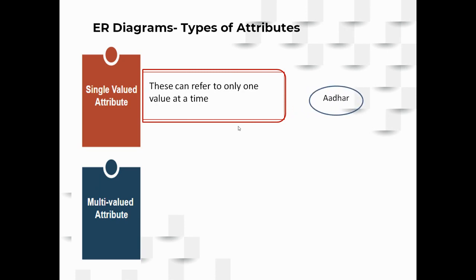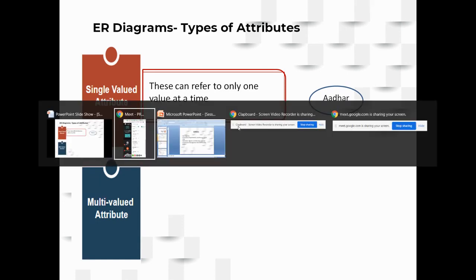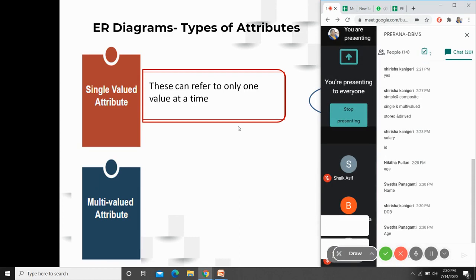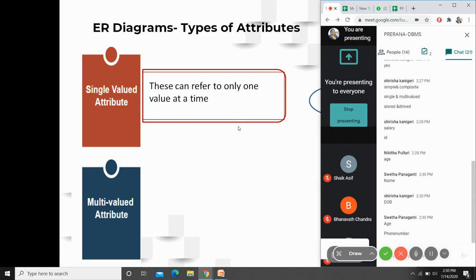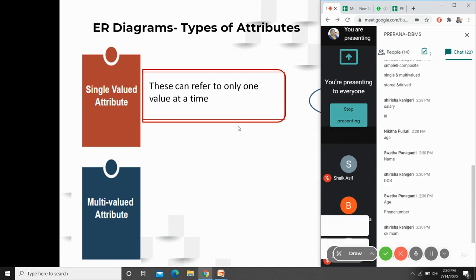Yes, so here Aadhaar card number. Every person will have only one Aadhaar at a given time. Do you agree with me? Yes. The date of birth, Sirisha, can also be multi-valued because you will have a date of birth specified according to your certificates, and probably you can have one more. Yes, phone number comes under multi-valued attributes because nowadays no one is maintaining a single SIM card. Everyone is having dual SIMs, right? So phone number comes under multi-valued attributes.